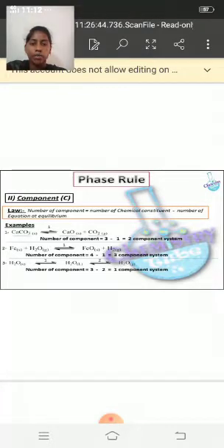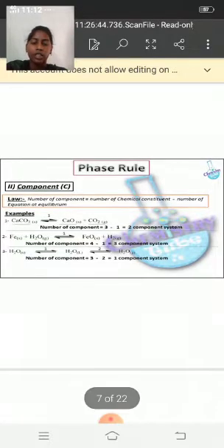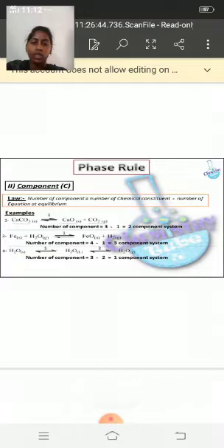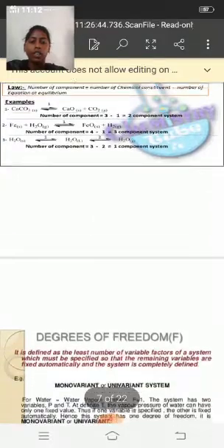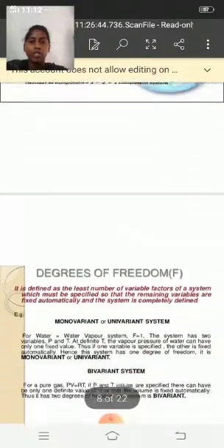Next example, Fe plus H2O. There are 4 chemical constituents and one equilibrium takes place. Therefore, the number of components is equal to 3, a 3 component system. Third example, H2O. In H2O there are three chemical constituents and two equilibria take place. Then H2O is a one component system, and the component is over.